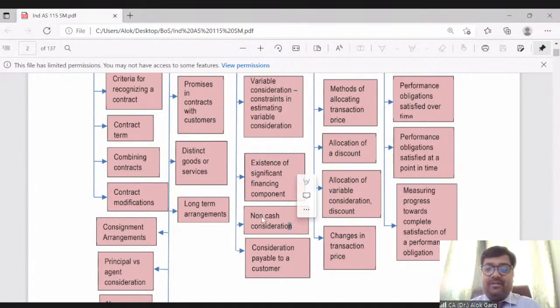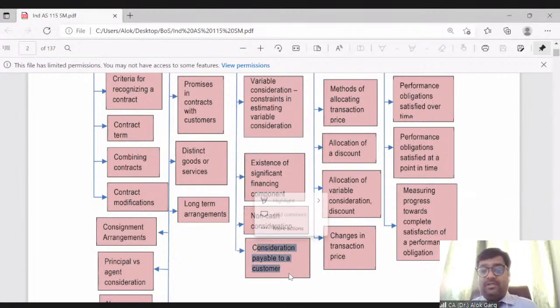Non-cash consideration. A dealer is selling some goods, an entity is selling some goods, but the entity is not receiving money. The entity is getting some other item, some non-cash consideration. So how to deal with this non-cash consideration? At what value will the revenue be recognized? What should be the transaction price, right?